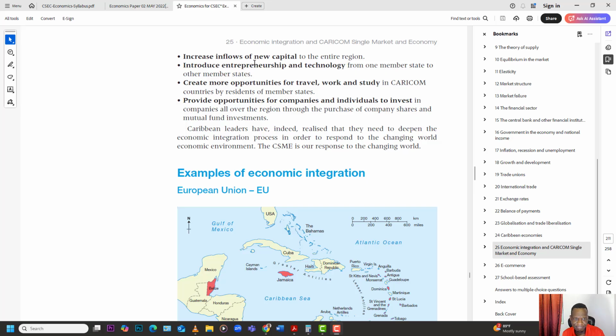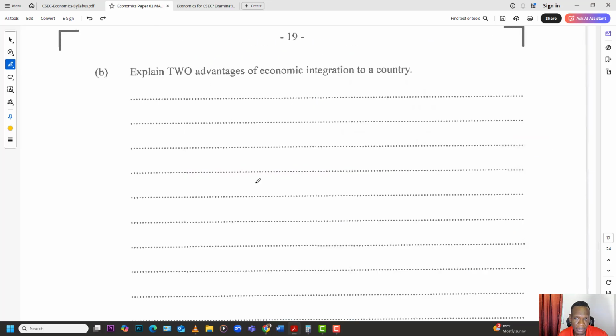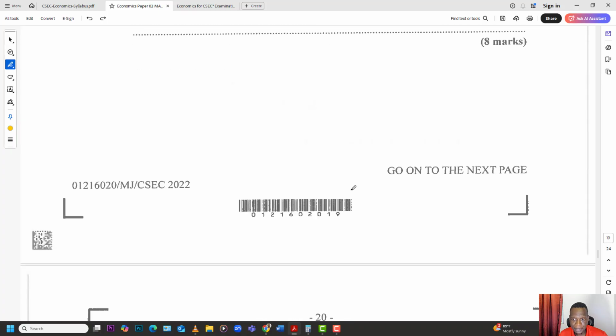And of course, free movement means easier travel, right? Easier travel, so you don't have to go through all those restrictions, visa and this and that. You can travel freely amongst the member states, and you're able to get jobs, you're able to start businesses, and all those kind of things. So those are some advantages of economic integration. We did ask for 2, I gave you a few. So pick and choose, and you could run with that.